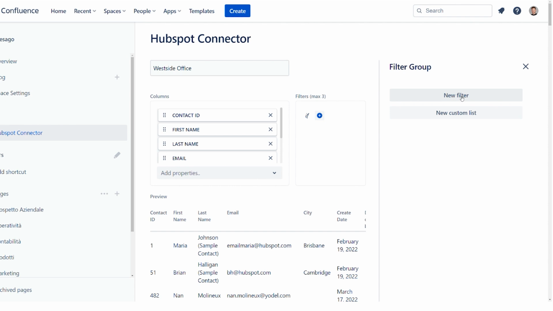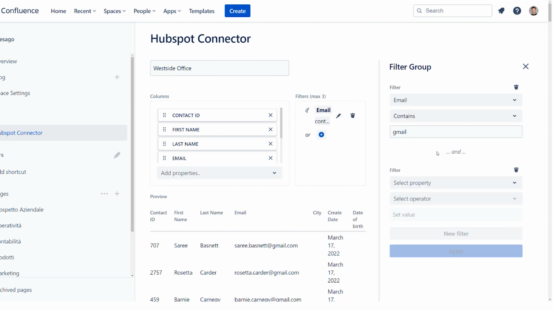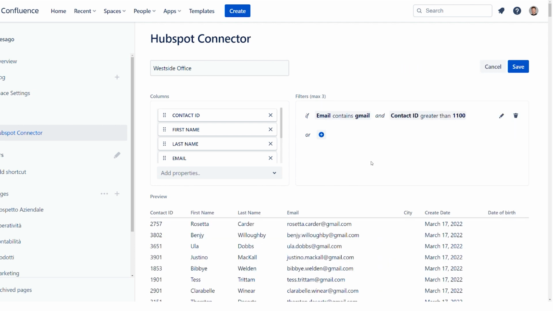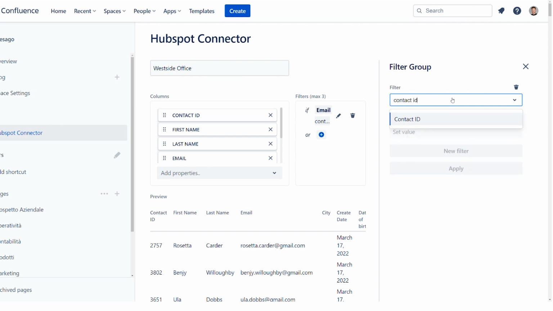There are several filtering options available. To refine the set of results, you can apply several filters by creating a filter group. If you want to expand the set of results instead, you can add more filter groups.